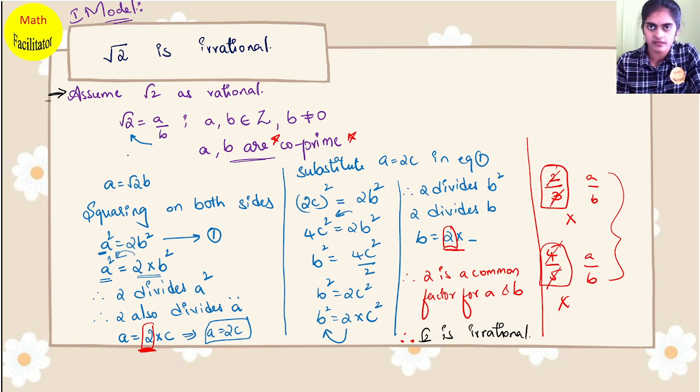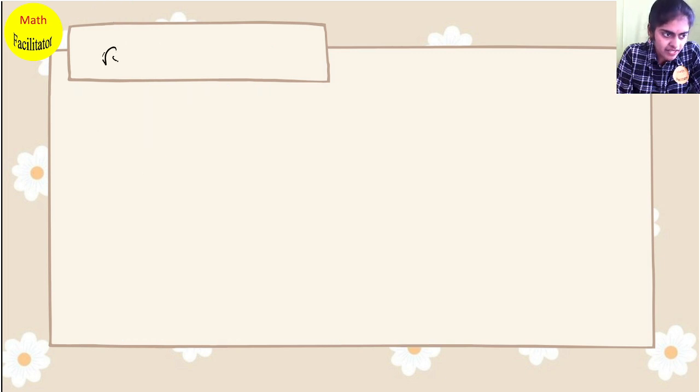Now this method, I will explain with root 5 in a very shortcut way. The steps are the same.